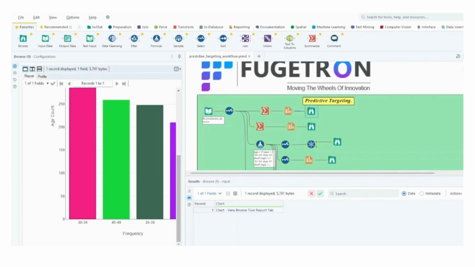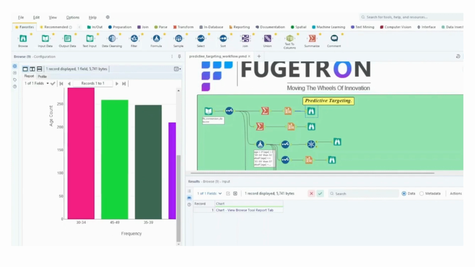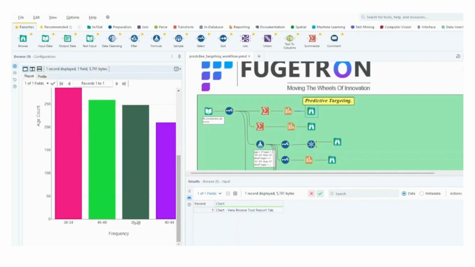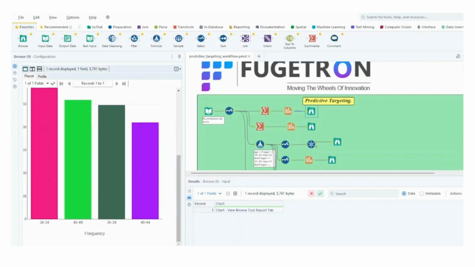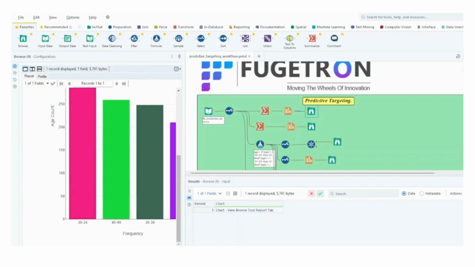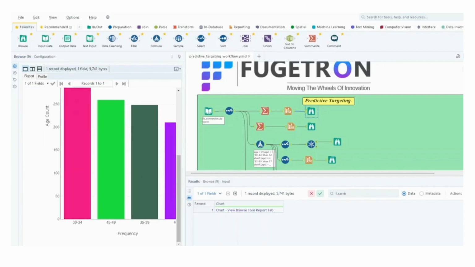This is followed by the age groups of 45-49, 35-39, and 40-44 years old. Through the age count frequency plot, we gain valuable insights into the target age groups of the organization's Facebook ad campaigns. This information can help inform future marketing strategies and ensure better targeting effectiveness.